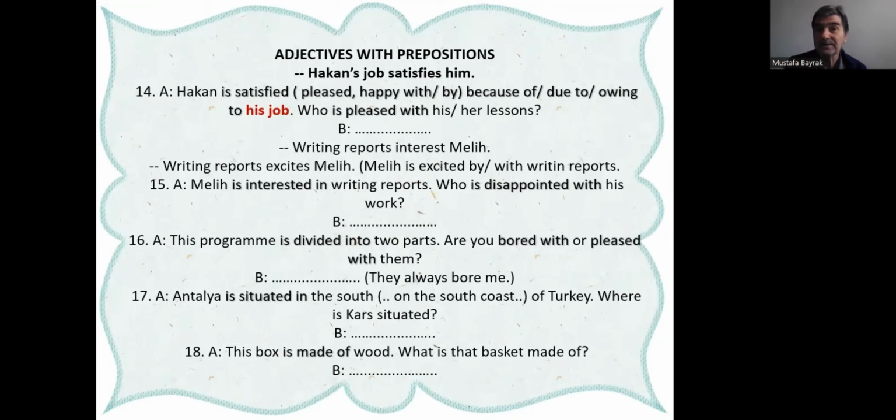Hakan's job satisfies him. So passive voice, him. Hakan's job satisfies Hakan, him. So Hakan is satisfied, okay? Hakan is satisfied. Hakan is pleased. As you know, all the verb threes are adjectives as well. So happy with, okay? Because of, due to, owing to his job. Due to his job. Hakan is satisfied due to his job. Because of his job. Yes.